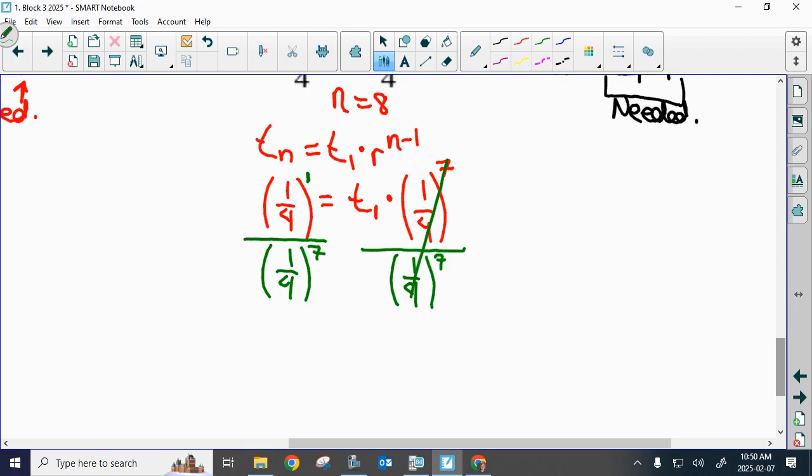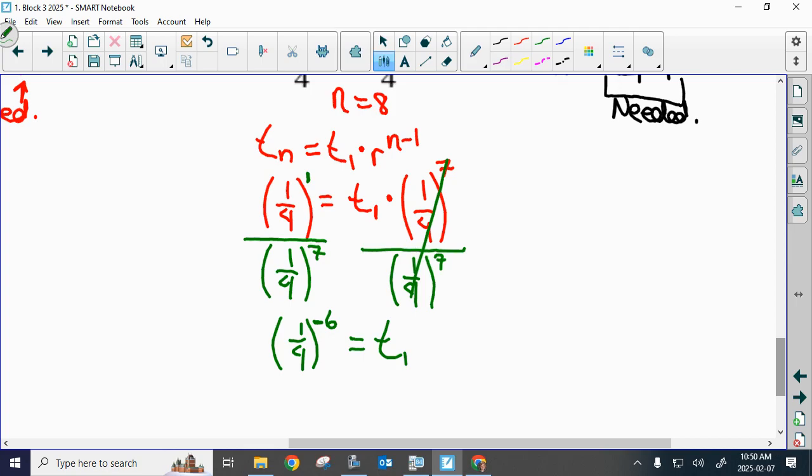When I'm dividing powers to the same base, what do I do to the exponents? I subtract them. So what's 1 minus 7? This would be 1/4 to the -6, right? We're subtracting the exponents. Now type that into your calculator for your T1. Rather than getting these crazy small numbers, because 1/4 to the power of 7 is really, really small, it's going to give you a scientific notation nastiness.